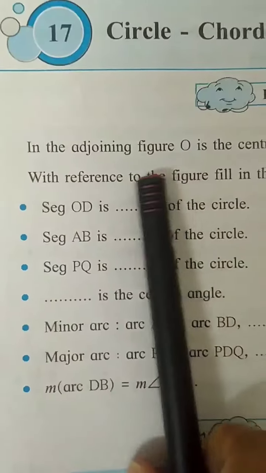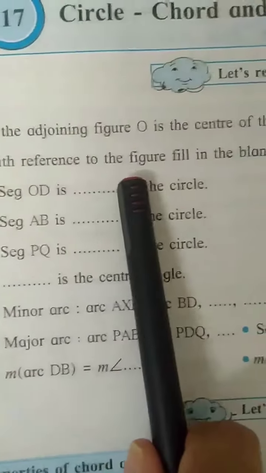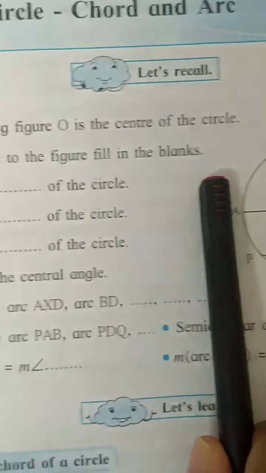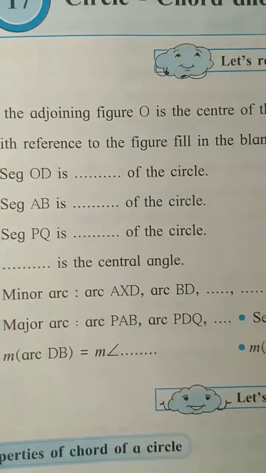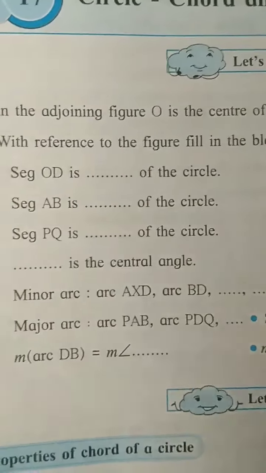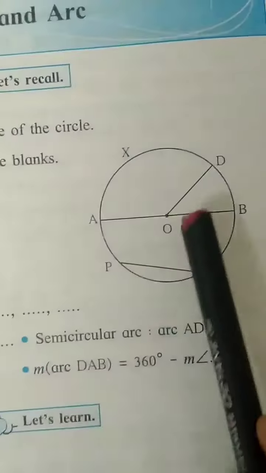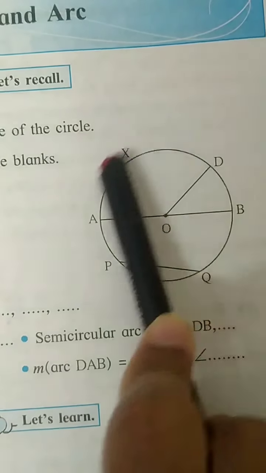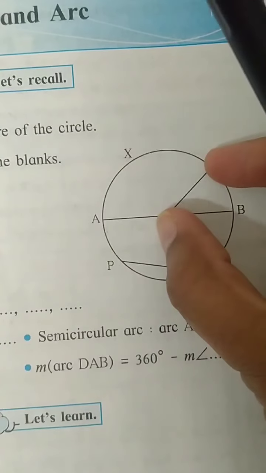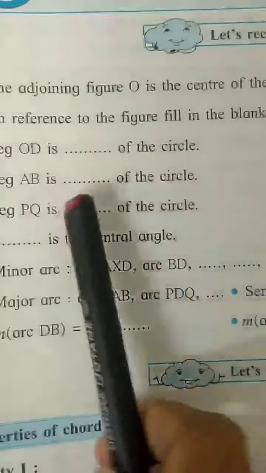In the adjoining figure, O is the center of the circle, as you can see. With reference to the figure, fill in the blanks. Let us do a quick revision of previous knowledge regarding circle. They are asking, segment OD is dash of the circle. Where is OD? From the center to any point on the circle. This is OD. It is nothing but the radius of the circle.